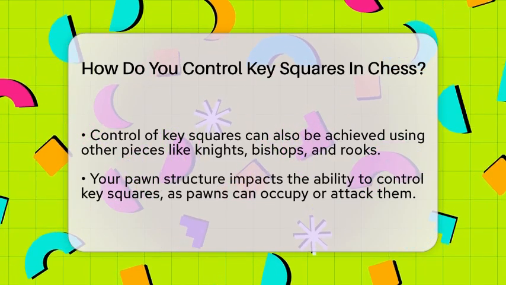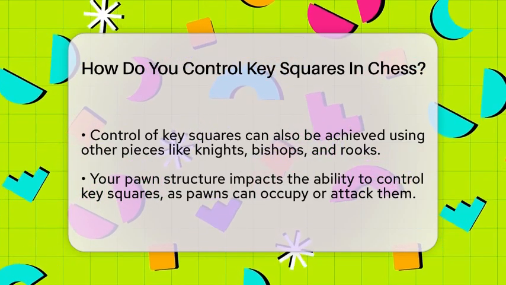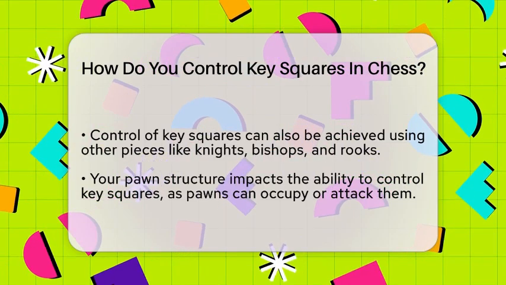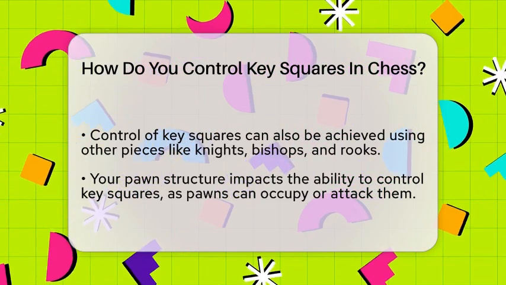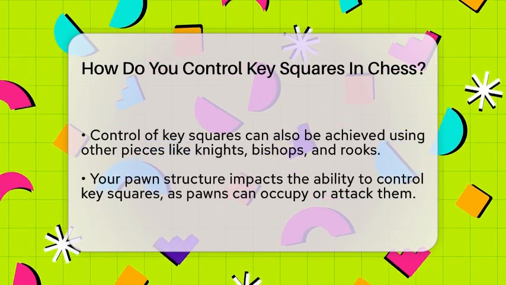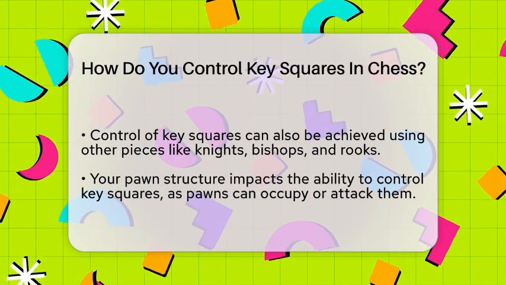In practical terms, knowing the key squares helps you decide where to place your king in king and pawn endgames to ensure promotion or block your opponent. In openings and middle games, controlling key squares often means occupying or attacking squares that serve as strong posts for your pieces. This can significantly restrict your opponent's counterplay.